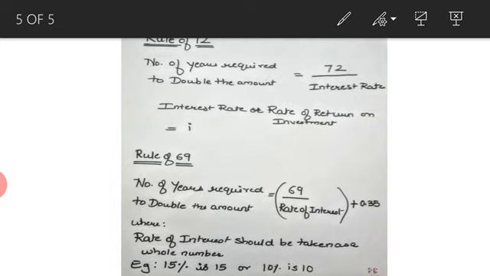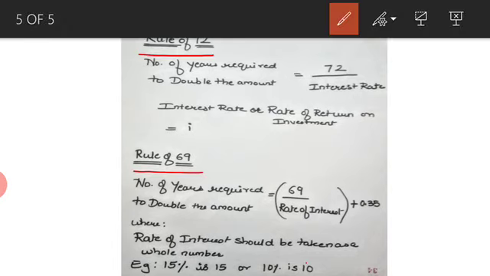I'm purposely not solving any problems on this, as it's very simple. If the amount is given as 5,000 and the rate of interest is 10%, how much time will it take to double? It would be 72 divided by 10, so 7.2 years. Similarly with 69, if it is 10,000 rupees and the rate of interest is 10%, how much time it will take is 69 divided by 10, that is 6.9, plus 0.35, that is 7.25 years. So this is how you calculate the number of years required to double the amount using the rule of 72 and rule of 69.